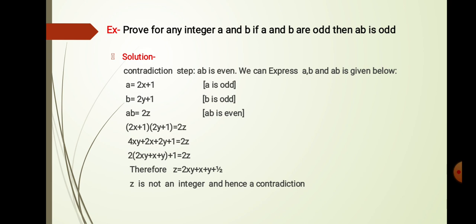Now the common factor is 2 into (2xy plus x plus y), plus 1 as it is, and on the right hand side 2z. Now 2 is a common factor, therefore z is equal to 2xy plus x plus y plus 1 half, that means 1 divided by 2 on the right hand side. Then z is not an integer and hence it is a contradiction, hence proved.